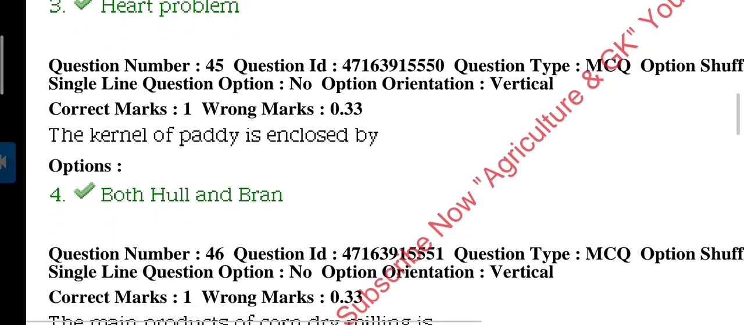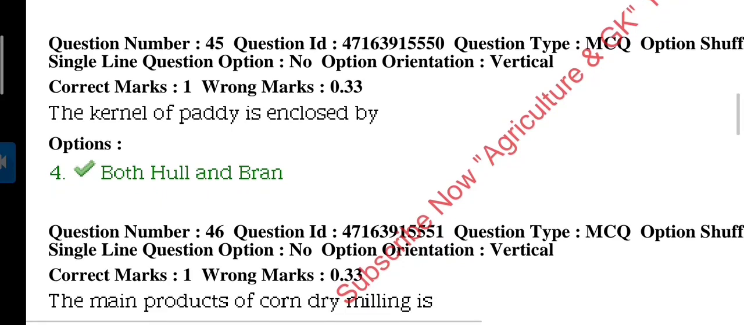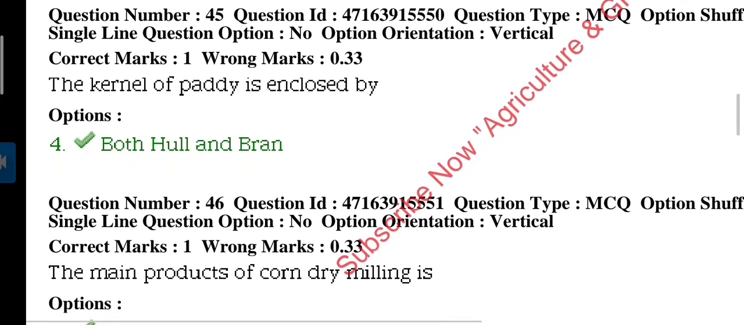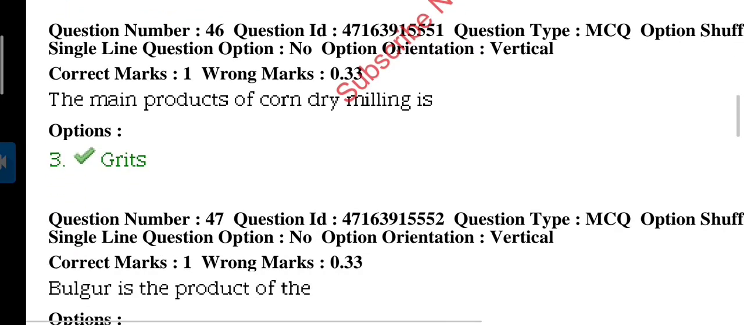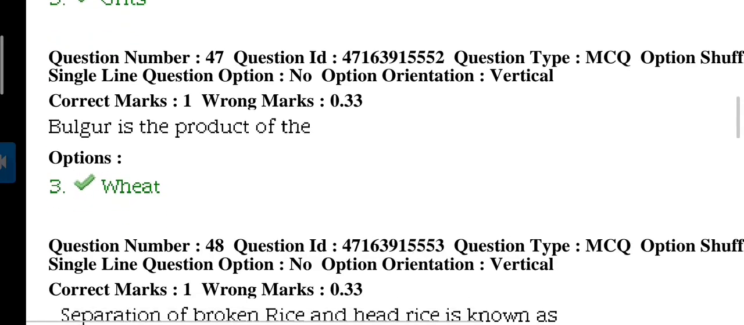To minimize heart problems, use safflower oil. The kernel of paddy is enclosed by, answer is both hull and bran. Question 46. The main product of corn dry milling is, answer is grits.